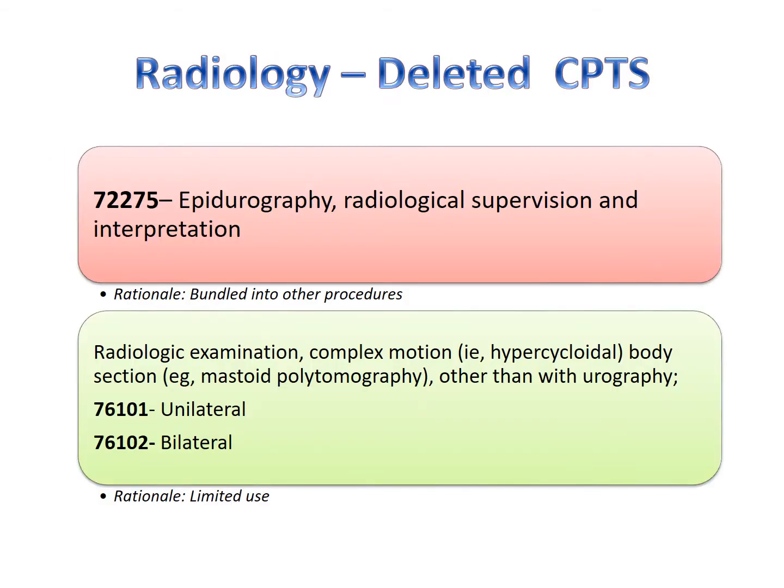Coming to deleted CPTs, epidurography is usually done with spinal procedures, and the surgeon who is doing the spinal procedure will also do this procedure. So it is bundled into spinal procedures. Hence, it is not commonly reported. So CPT 72275 was deleted. Complex motion CPTs 76101 and 76102 are also deleted due to limited use. If at all these services are done, they should be reported with unlisted codes.